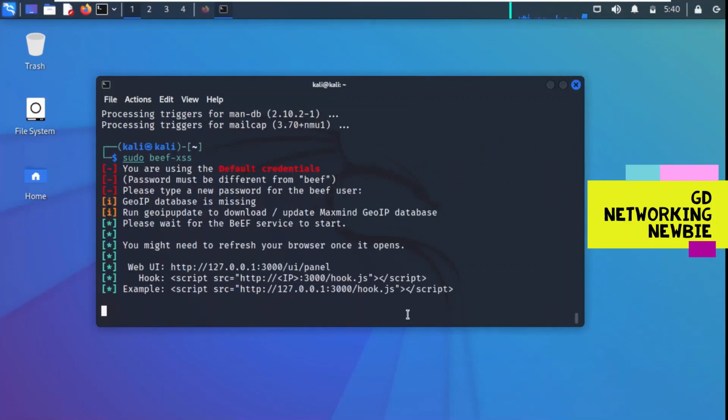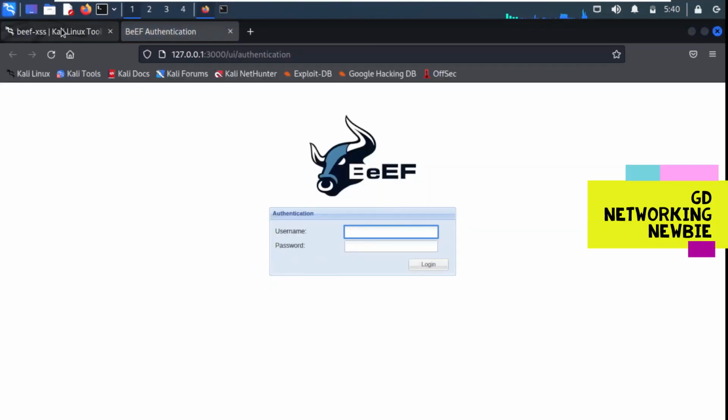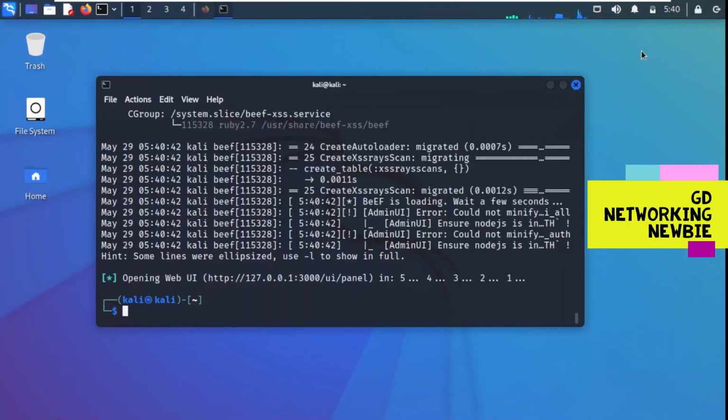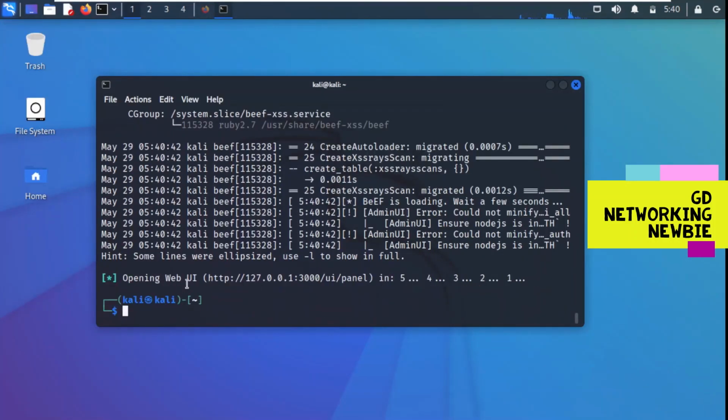Now this is the password for my BeEF, and now you can see it has given us a hook, which can also be used if someone knows any scripting. I'm going to open that terminal again for you. You can see after this it says the opening web user interface, and this has been opened on my local loop IP address.